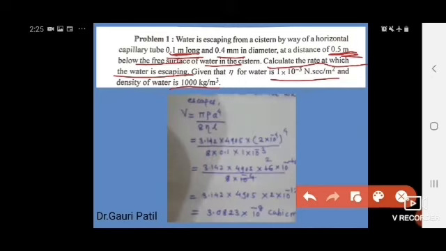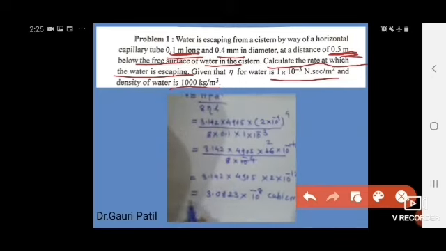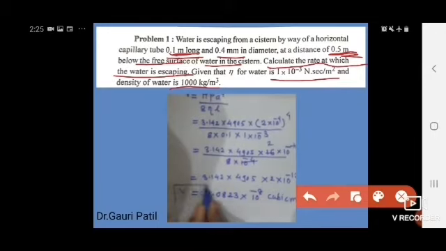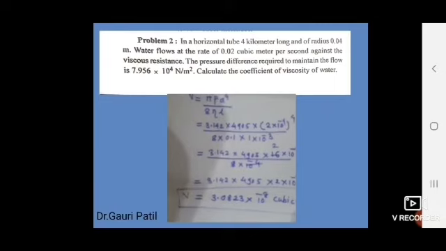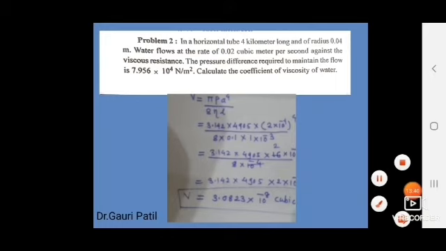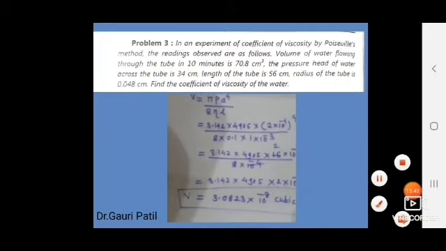So this is the rate at which the water will escape. Finally we get the answer V is equal to 3.0823 into 10 raised to minus 8 cubic meter per second. So dear students, this is one example from this chapter, and now we will move towards the next problem.